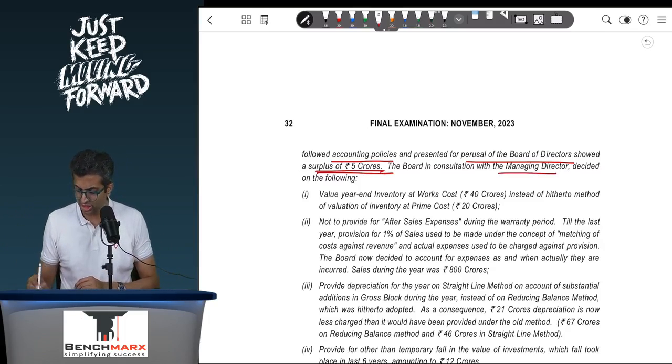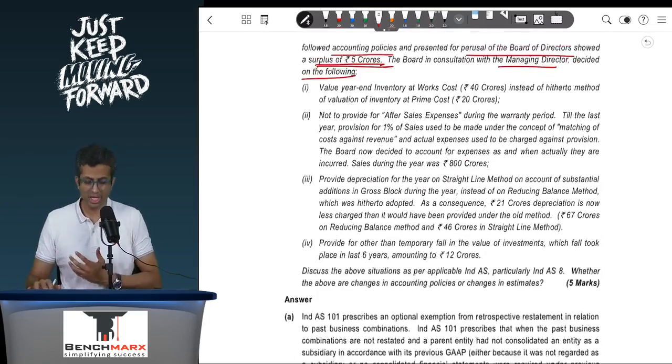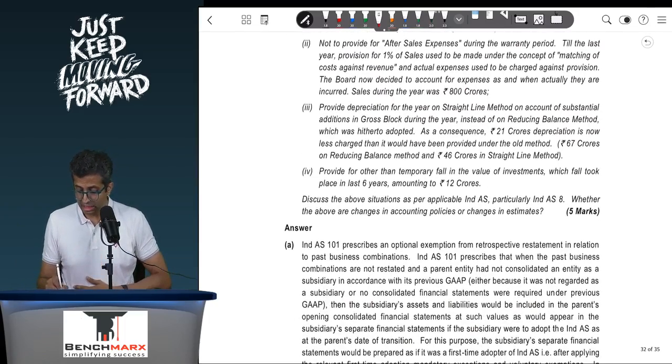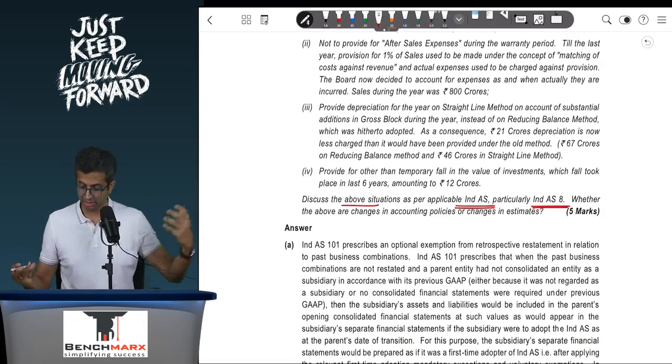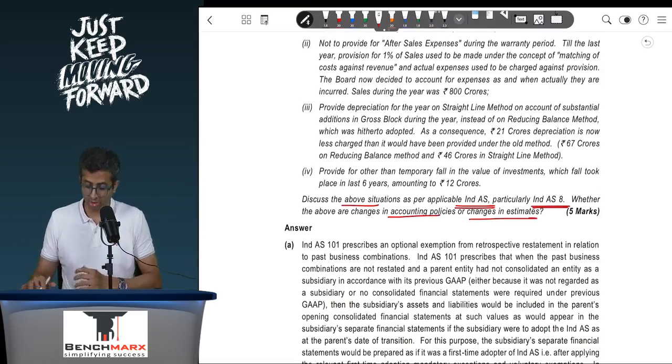The board in consultation with the MD decided on the following. What do I have to do at the end? Discuss the above situation as per the applicable Ind AS, particularly Ind AS 8, that is policies, estimates, errors, etc. Whether the above changes are changes in policies or changes in estimates is what is asked.